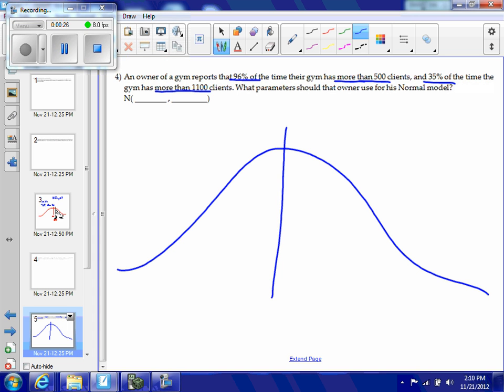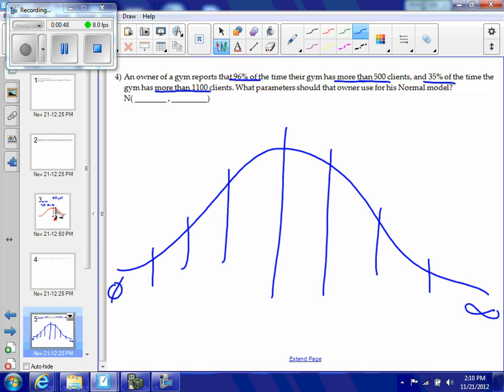Here's my mean, 1, 2, 3 standard deviations, 1, 2, 3. Well, 96% of the time the gym has more than 500 clients. Way down here is 0 clients, and way up here is infinity clients.